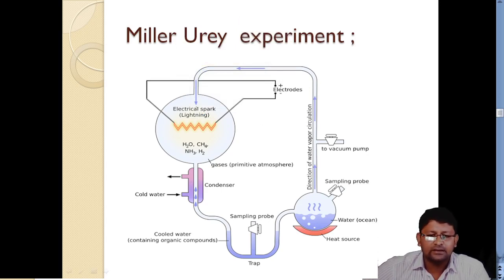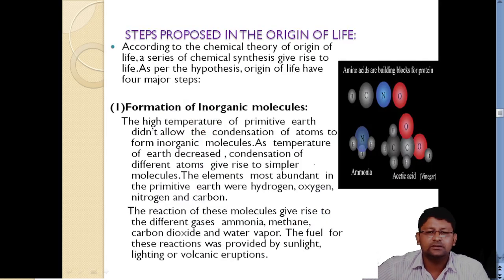Here you can see that in this flask they have taken a lot of gases, like water vapor, methane, ammonia, hydrogen. And then here you can see they have taken the water, which is like proto ocean, or you can say proto soup. Here they are heating it around 7,000 degrees Celsius, as I told you. Then slowly, gradually it is evaporating, and again it is condensing over here. Then from here you can see the cold water is letting this air be condensed, and from the sampling probe the samples were taken out.